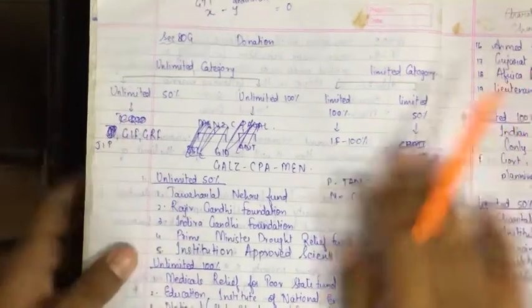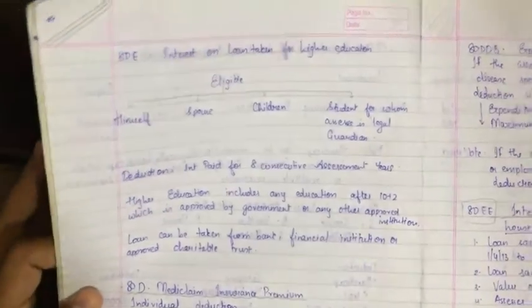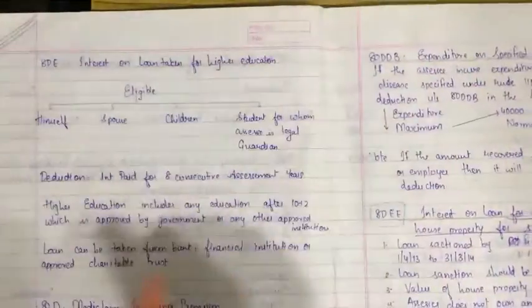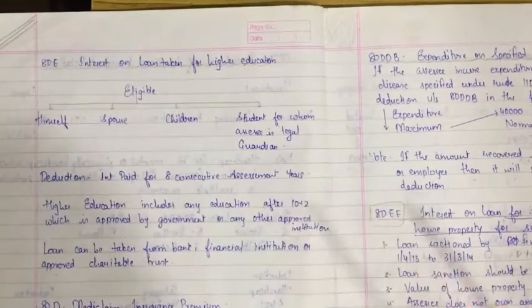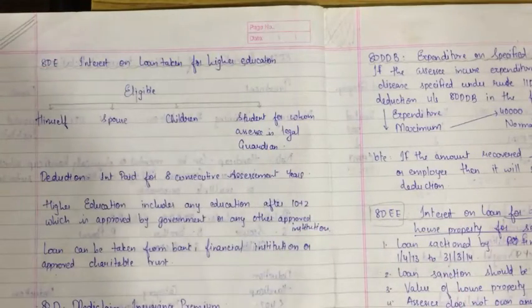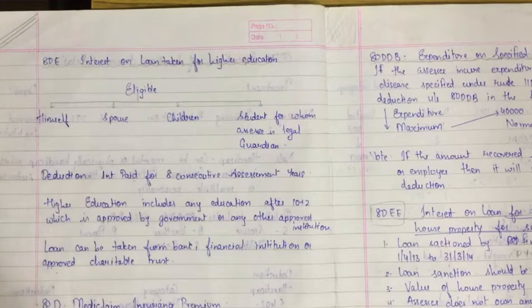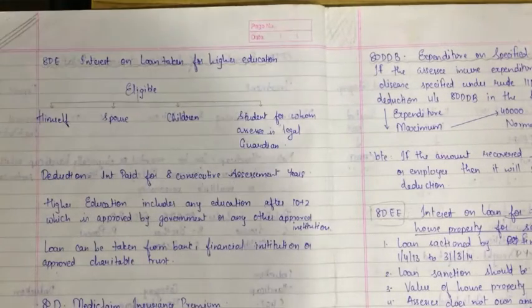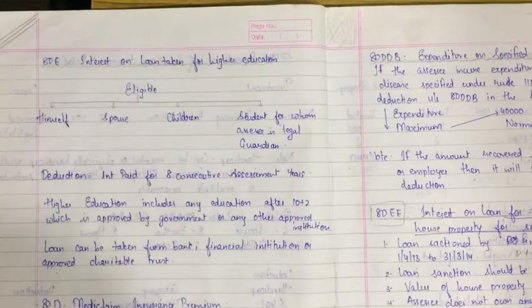Before that, let's revise what we have done right now. 80G will be in the next video, and let's revise 80E, 80DDB and 80EE. 80E was interest on loan taken for higher education. Eligibility is himself, spouse, children, or a student for whom the assessee is a legal guardian. Deduction is up to interest paid for 8 consecutive assessment years. Higher education includes anything after 12th, approved by the government or any other approved institution. Loan can be taken from a bank, financial institution or approved charitable trust. I hope this much is clear.